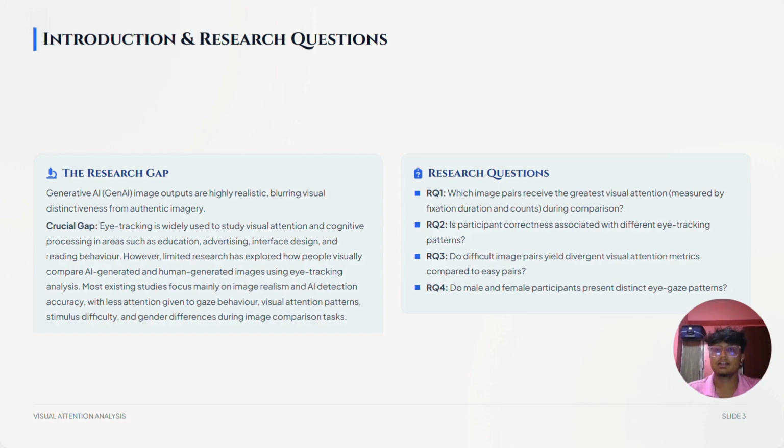So in our research, we asked four main research questions. Number one, which image pairs receive the greatest visual attention during comparison? Number two, is participant correctness associated with different eye tracking patterns? Number three, do difficult image pairs yield divergent visual attention metrics compared to easy pairs? And the final research question is, do male and female participants present distinct eye gaze patterns?